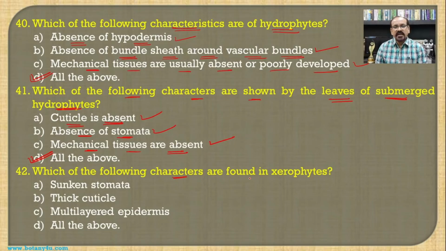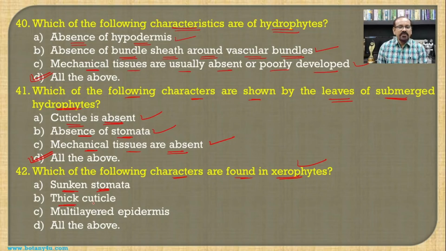Then which of the following characters are found in xerophytes? See the xerophytes. So the sunken stomata are the deeply seated stomata, means their guard cells are present below the epidermal cell, which are responsible to reduce the rate of the transpiration, and that is required by the xerophytes.